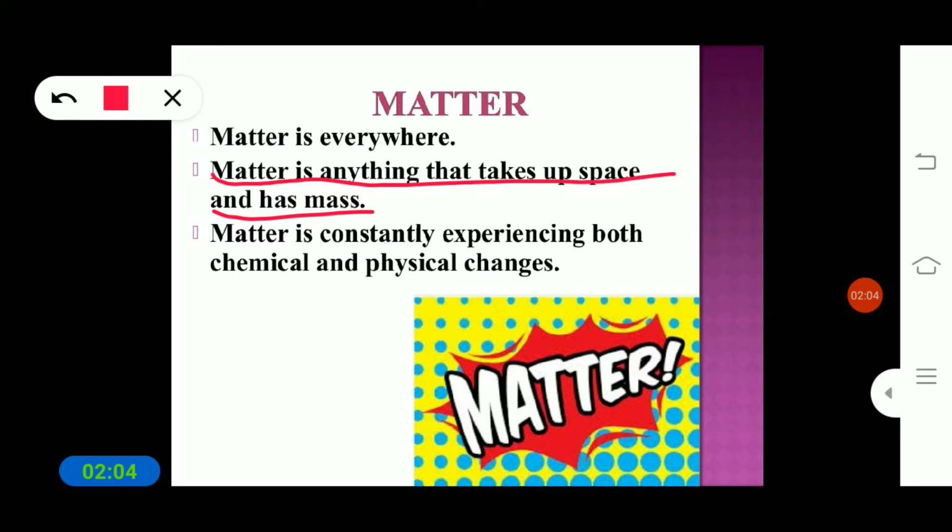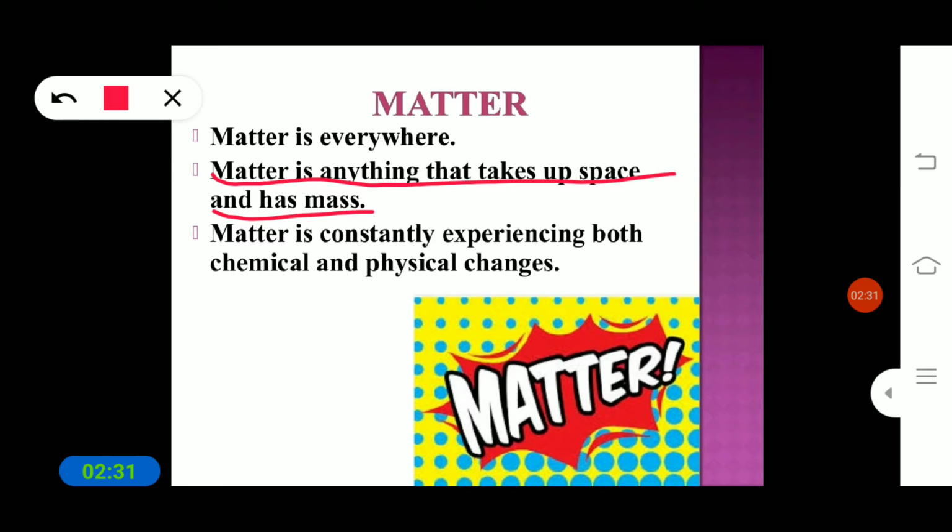When you keep the duster on the table, the duster takes up space. Likewise all the things that we see around us take up certain space and have a definite mass, which is nothing but the quantity of that object. So this is what we call matter.